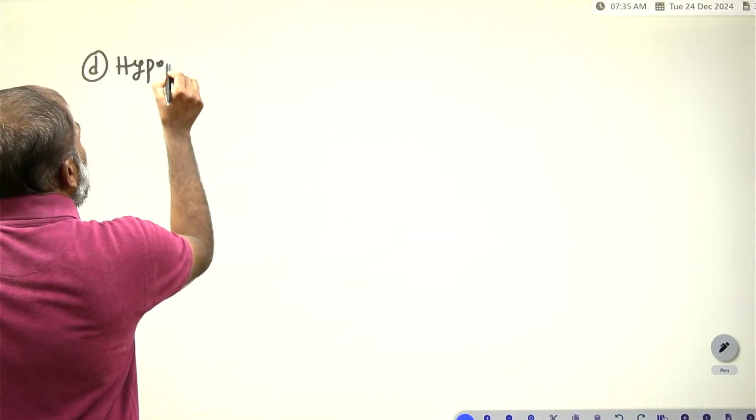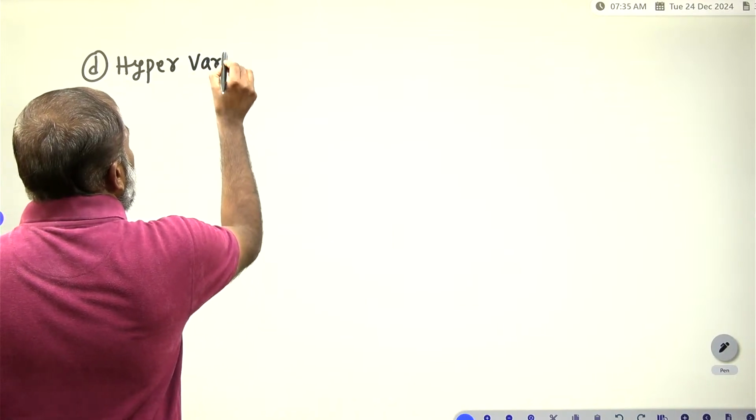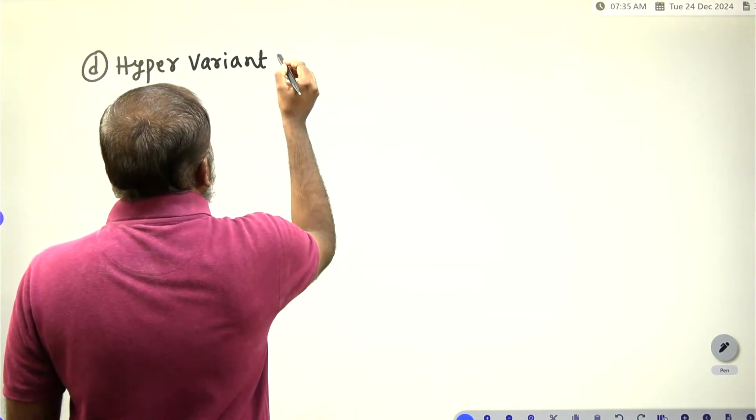What is the hypervariant tensor? Where are we using this hypervariant tensor?